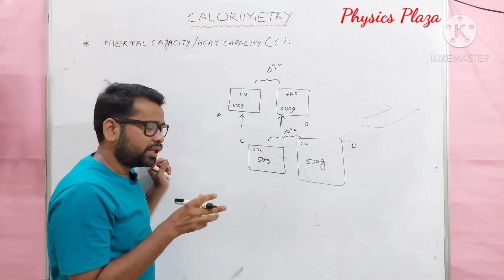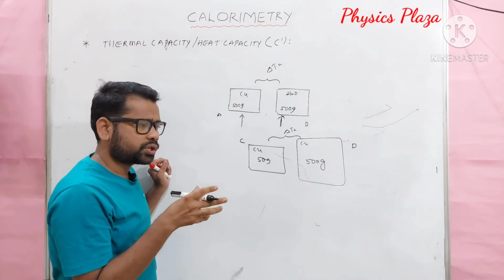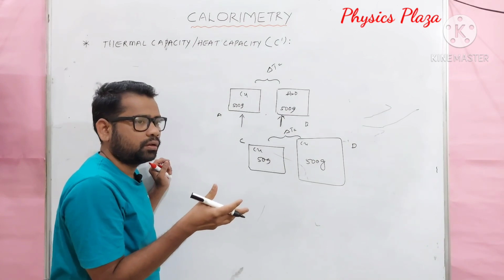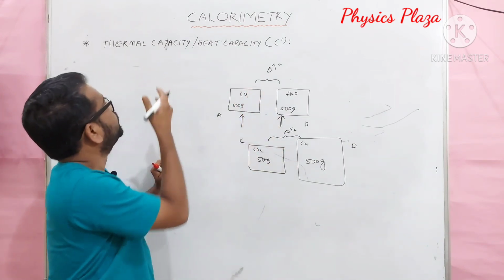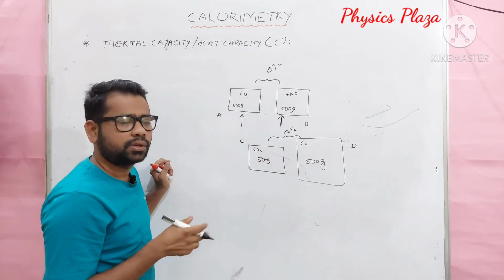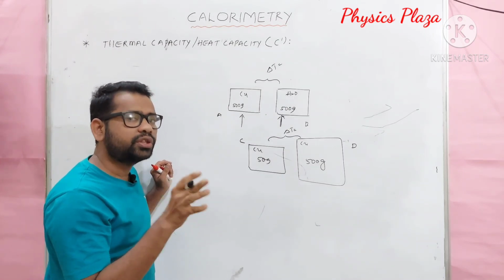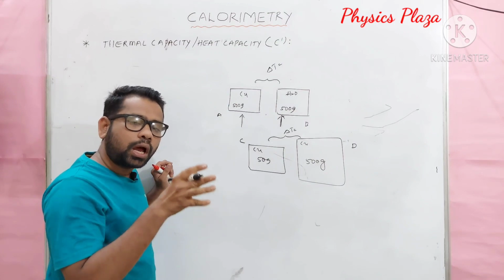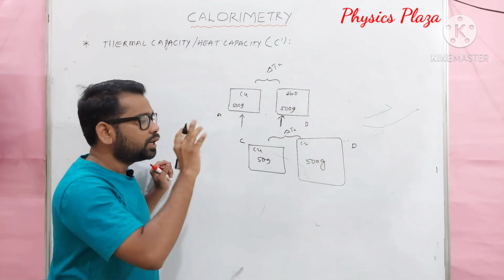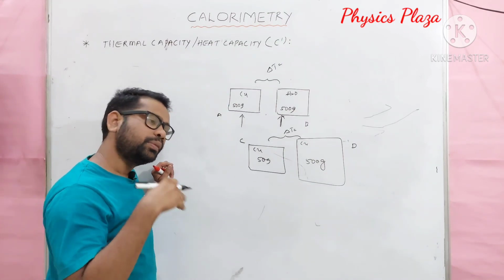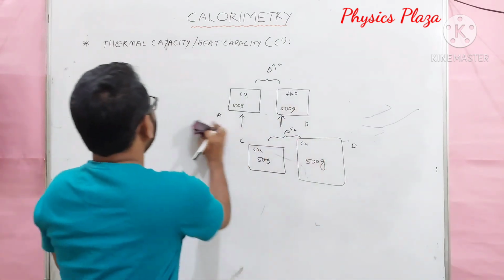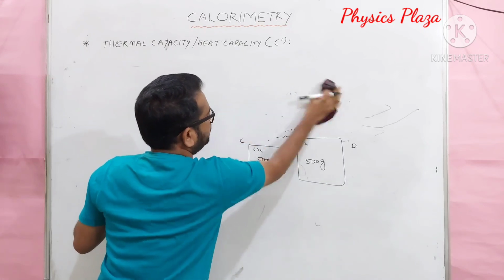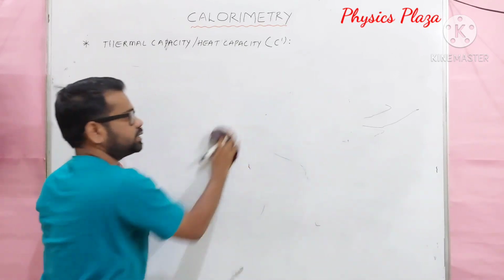Children, the property of the substance which can explain these two situations is what we call thermal capacity. So thermal capacity will give you information about the amount of heat absorbed by different substances, whether of the same nature or different nature. Let us see what thermal capacity, or heat capacity, actually is.